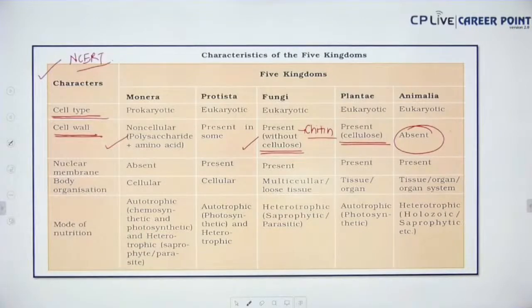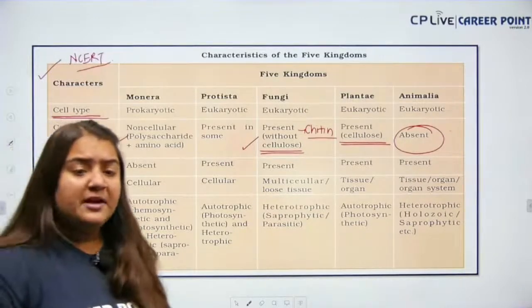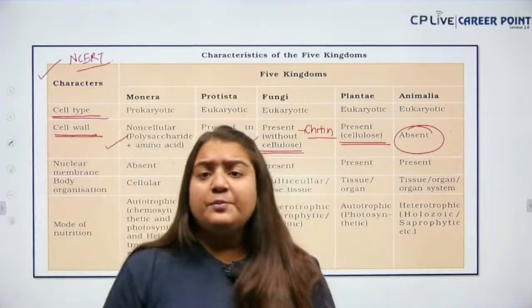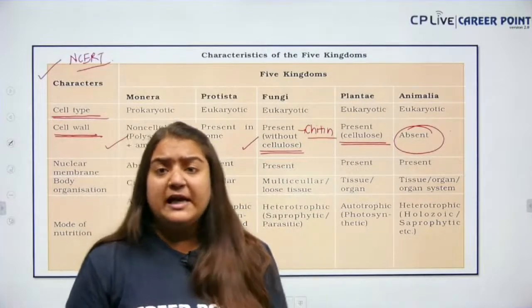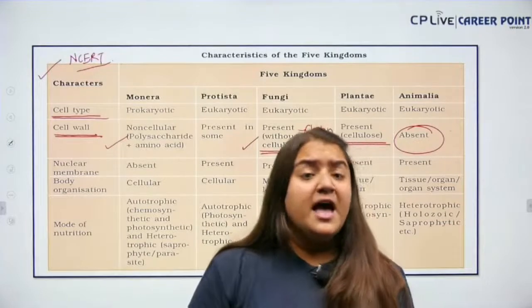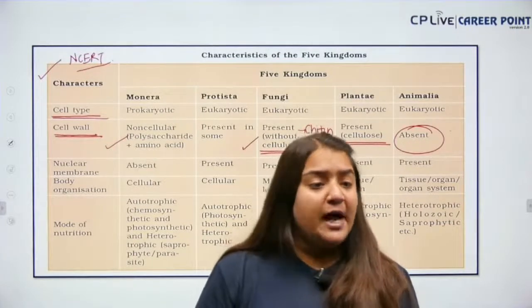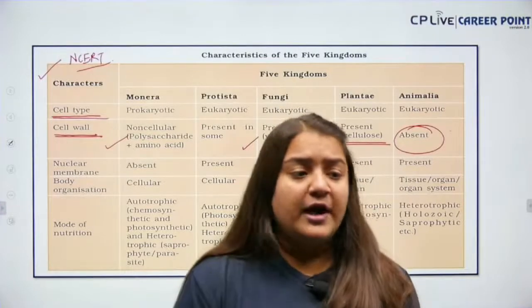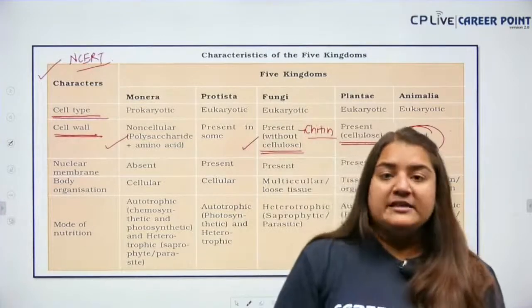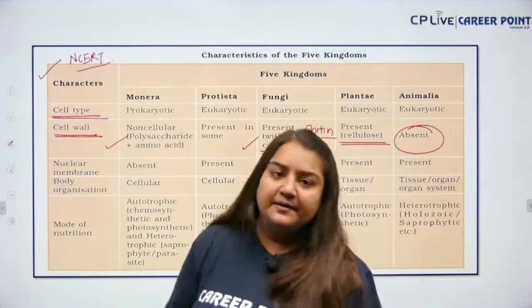Next up, we have the nuclear membrane, whether the nuclear membrane is present or not. You all know in prokaryotes there will be no nuclear membrane as there is no well-developed nucleus. There is only a nucleoid or genophore which is present in the cytoplasm. So of course in Monera it will be absent, while in the rest four it will be present. Very simple.